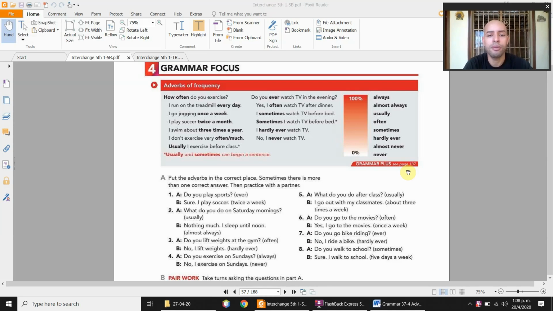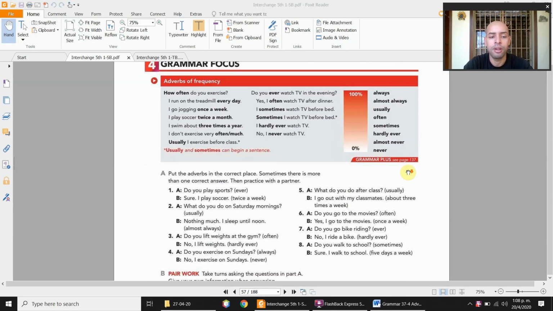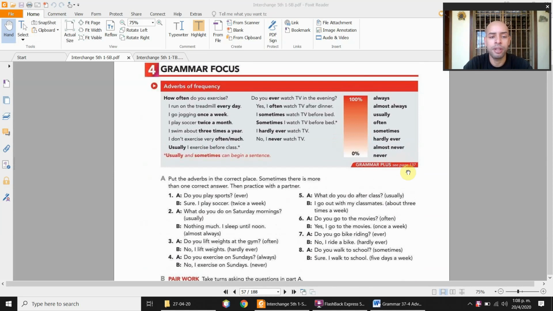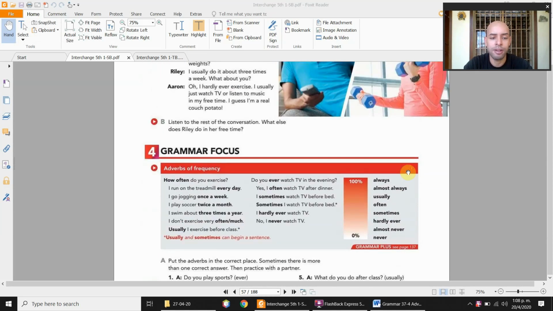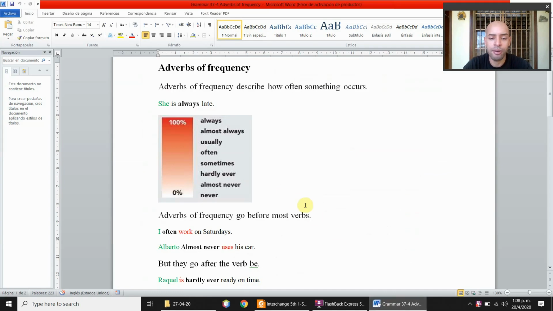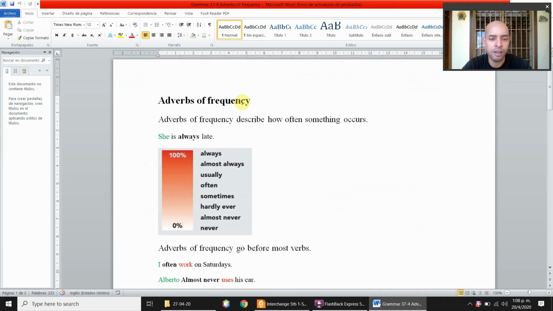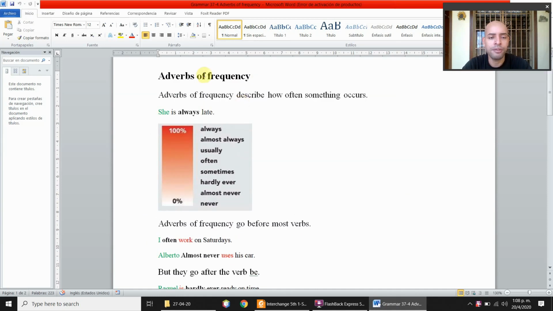In this video, we're going to take a look at the grammar that is on page 37 of the book. These are the adverbs of frequency. This is on unit 6, page 37. We have seen this before on the intro book. We're gonna take a look at it once more. Adverbs of frequency.